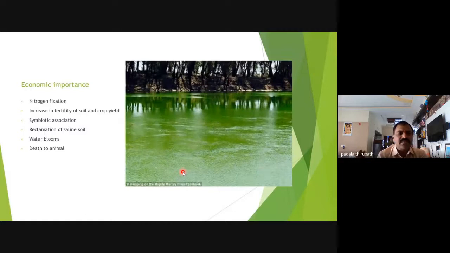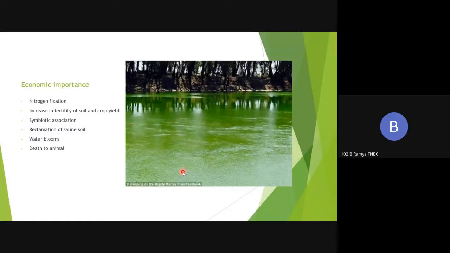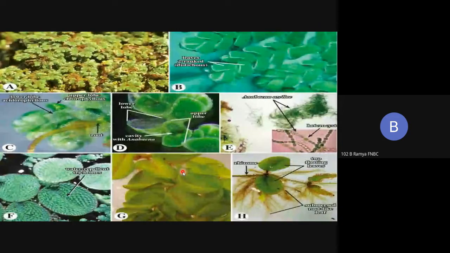Saline soil is reclaimed for growing cultivated crops. Anabaena is also able to produce water blooms on the surface of ponds and stagnant water. And sometimes it causes the death of some aquatic fauna or aquatic animals.